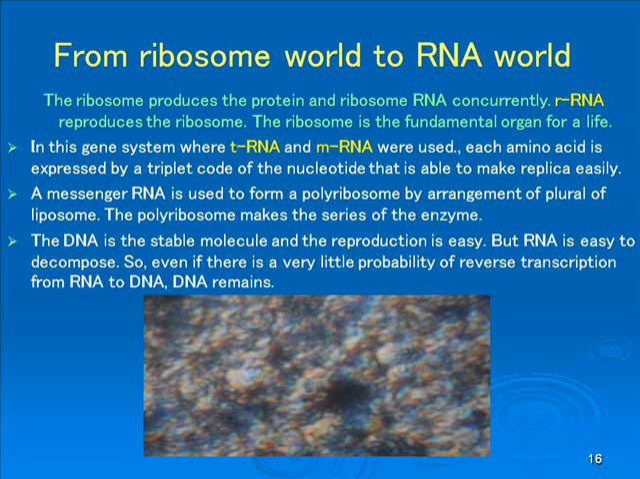In an established gene system, each amino acid is expressed by a triplet code of the nucleotide that is able to make a replica easily. Each amino acid is caught by an individual transfer RNA. The messenger RNA is used to form a polyribosome by arrangement of plural ribosomes. The polyribosome makes the series of enzymes. The DNA is a stable molecule and self-reproduction is easy. So, even if there is a very little probability of reverse transcription from RNA to DNA, the DNA remains.